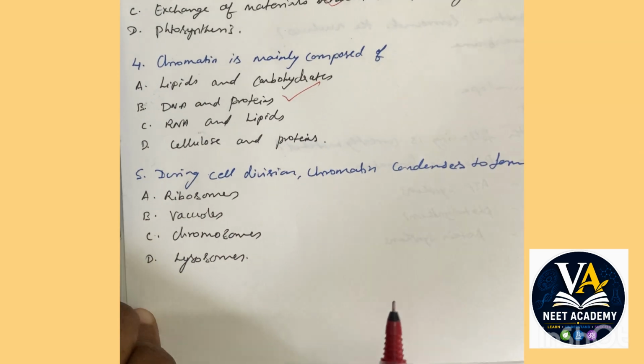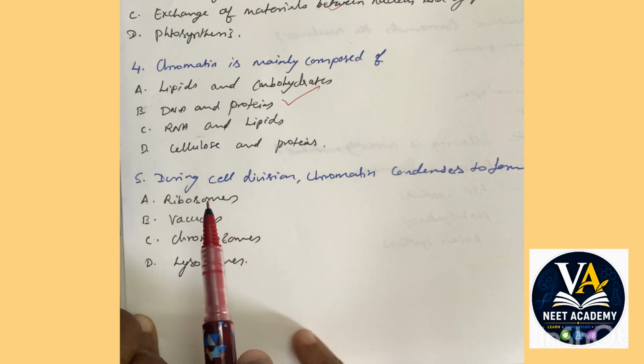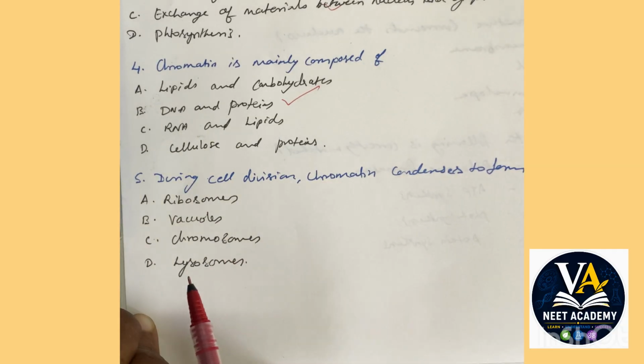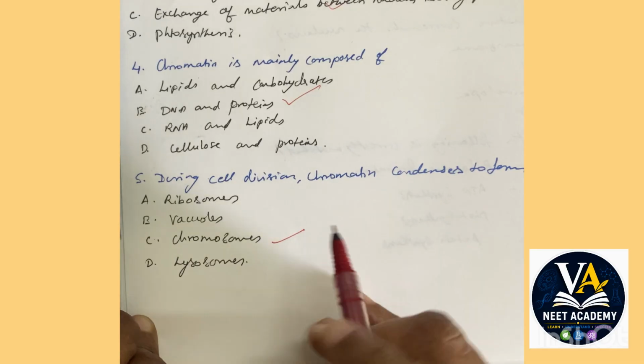Okay, so the last question in section A: during cell division, chromatin condenses to form what? It forms ribosomes, vacuoles, chromosomes, or lysosomes. What does it form? It forms chromosomes.